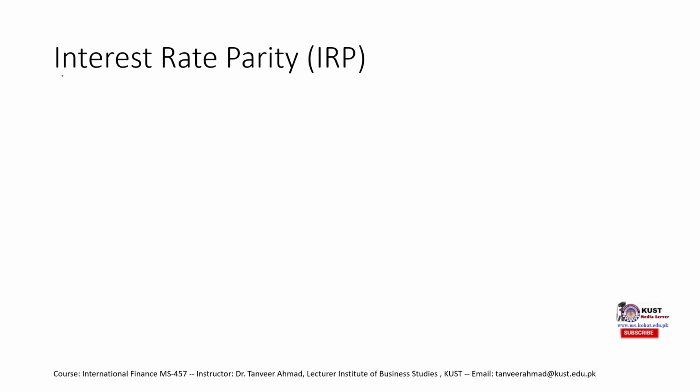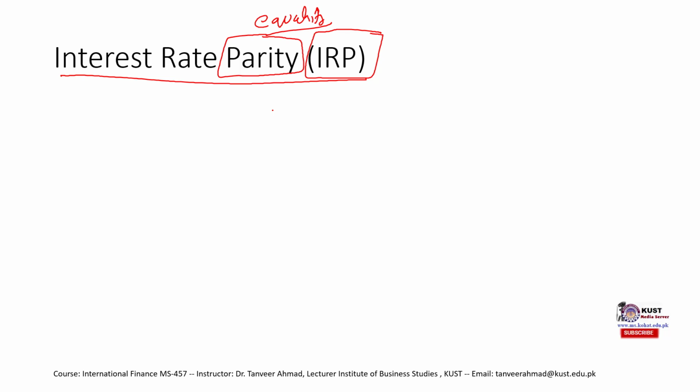Let's move to a new concept which is related to covered interest arbitrage. That's why we are discussing it in this lecture. It's called interest rate parity, or IRP. By parity, we mean equality. Why is that called equality?